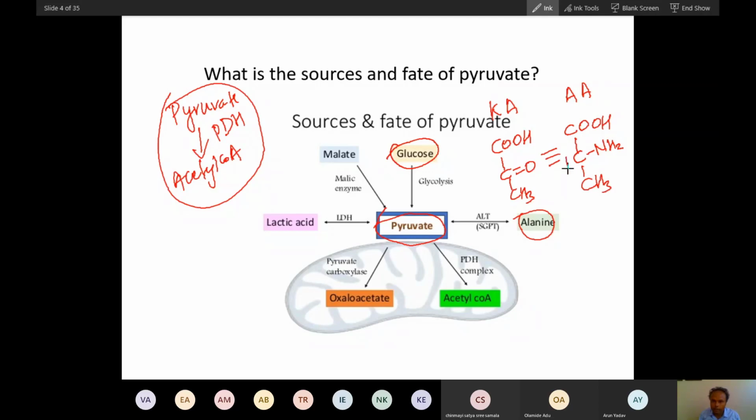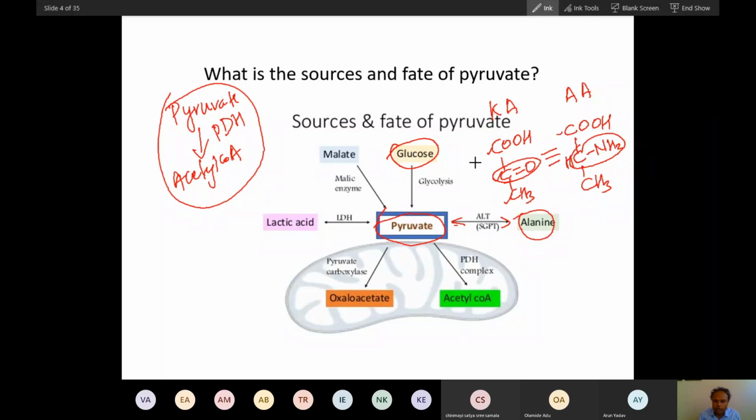Can you see the similarity between alanine and pyruvate? Both have 3 carbons and a carboxy group. The only difference is that pyruvate has a keto group and alanine has an amine group. That is why alanine and pyruvate can interconvert. So you can see it is a two-way reaction, and our body can obtain pyruvate from alanine.